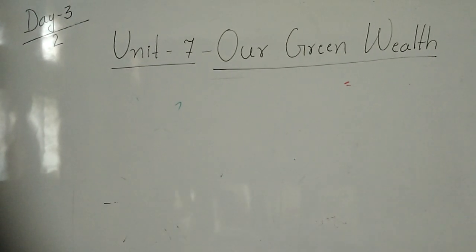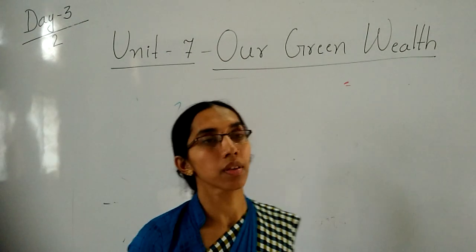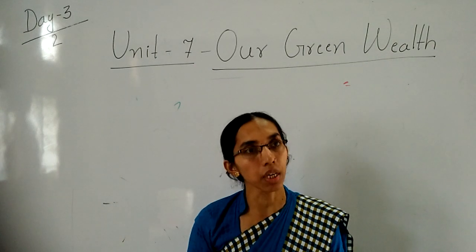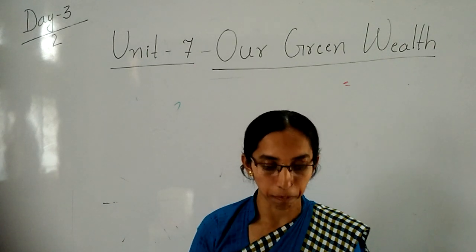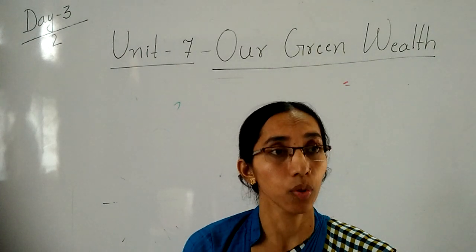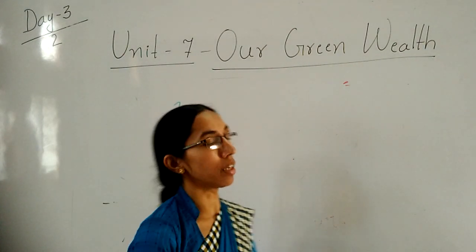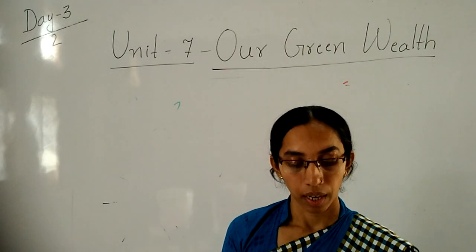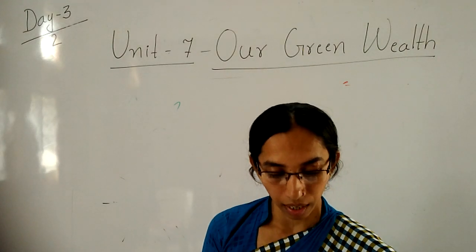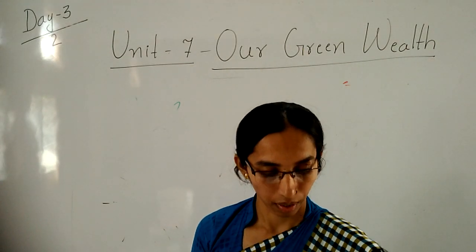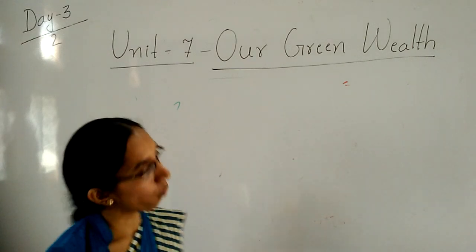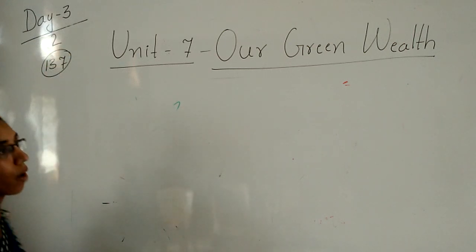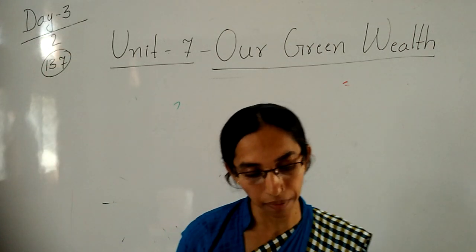So children, just now I have shown some images that are made from wood only. Things have been made from wood. Clear, children? So I have finished the unit 6, that is our green world. So we'll do the textbook exercise now, whatever they had given in the textbook. Open the page number, children, 137. Page number 137.